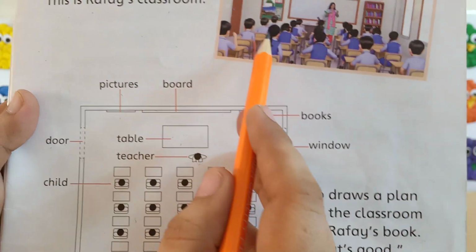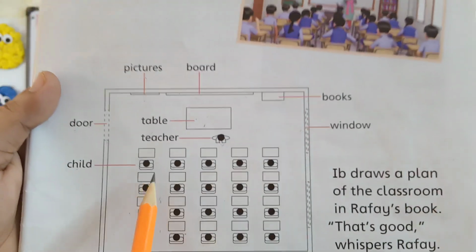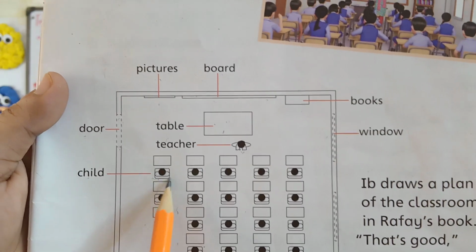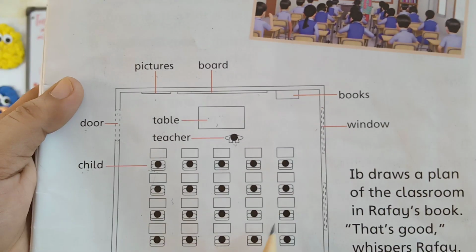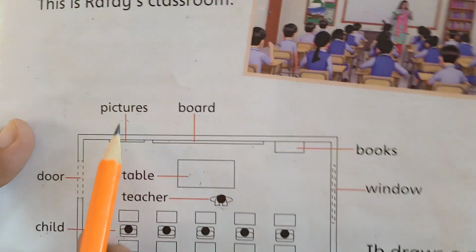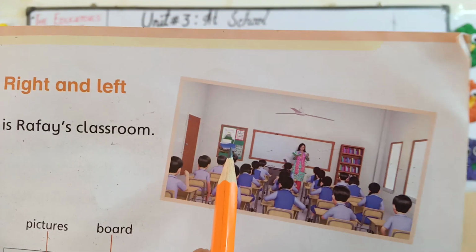Now we have in the classroom child. We are talking about only one child, that's why it's mentioned here child. And these all are children. There are pictures. Look at here. Here are some pictures.